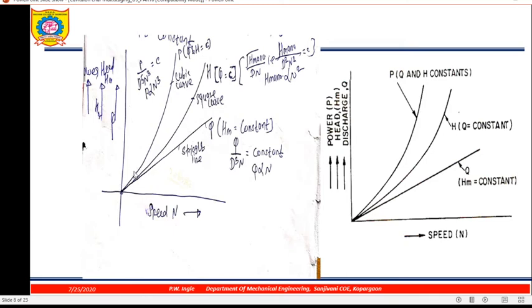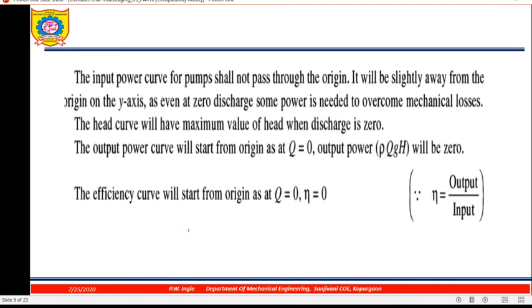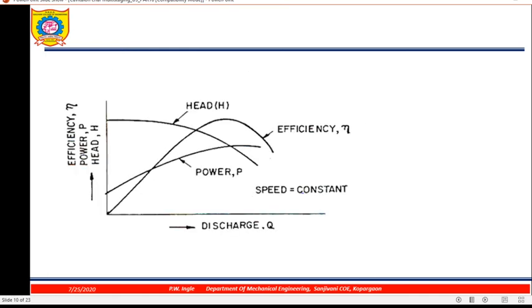So if you are plotting this characteristic between power and speed, you are getting power proportional to N cubed. So that's why we are getting the cubic curve. So this is about the variable speed characteristic. And this variable speed characteristic as well as the constant speed characteristic we have to draw by conducting the trial on centrifugal pump. While discussing the trial on centrifugal pump, you will come to know how to plot this characteristic, constant speed as well as variable speed characteristic.